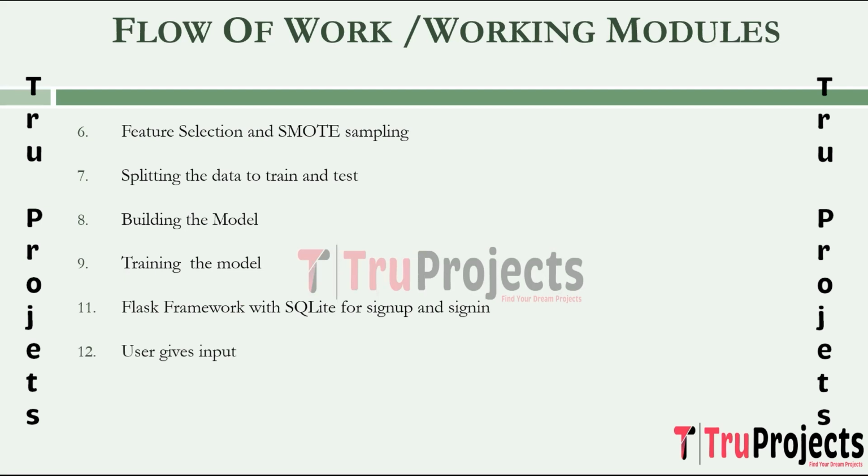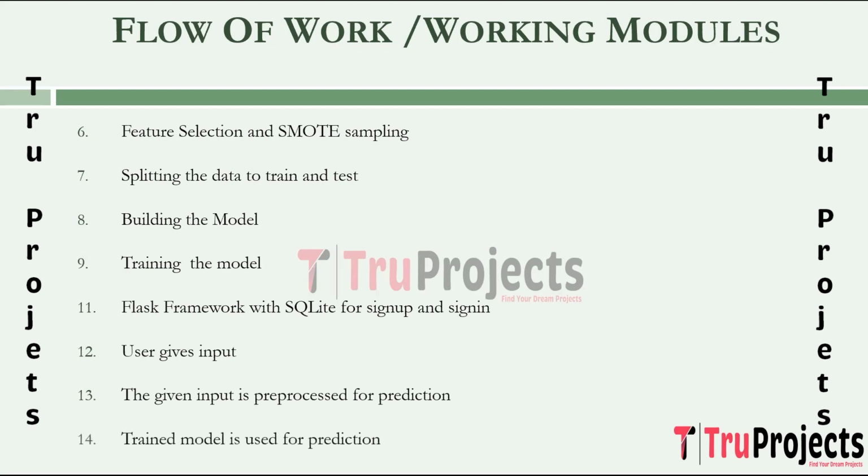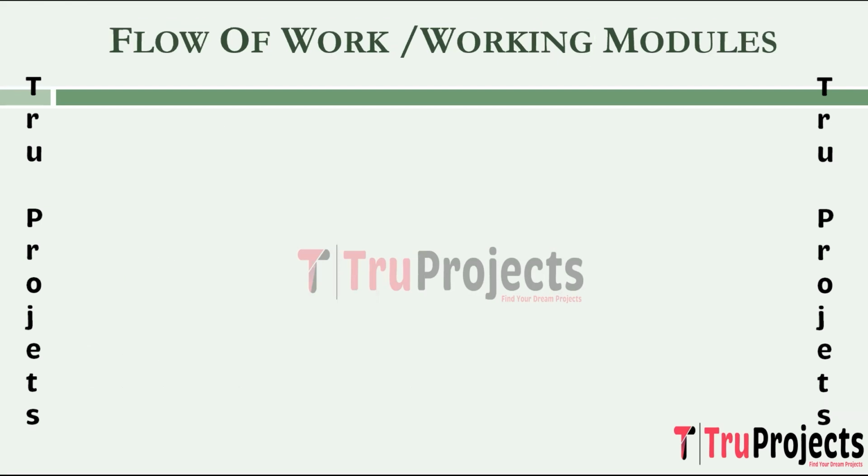User gives input. Here, users provide input, which is text or the information relevant to monkeypox. Pre-processing the given input. The user input is pre-processed, following the same steps as in the data processing phase, to ensure compatibility with the trained model. Trained model is used for prediction. The pre-processed input is fed into the trained machine learning model to predict the outcomes.